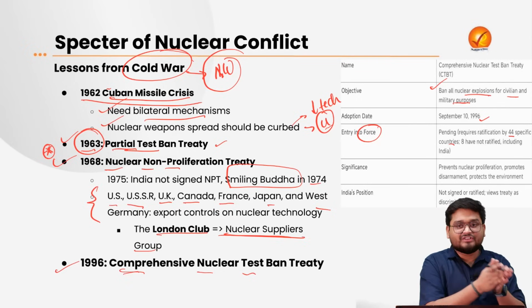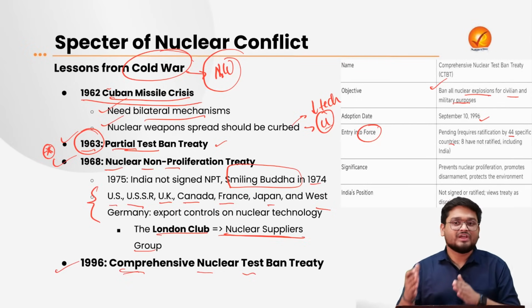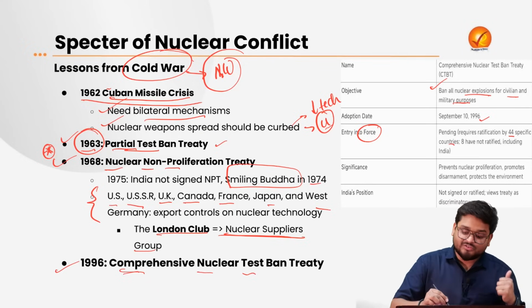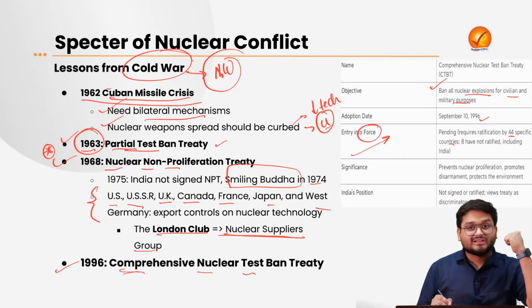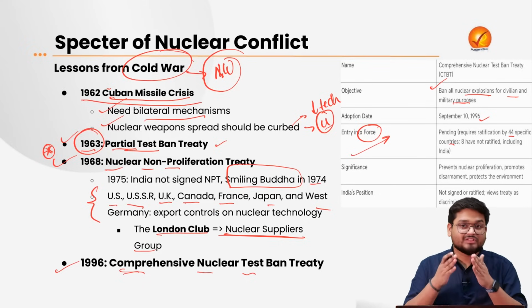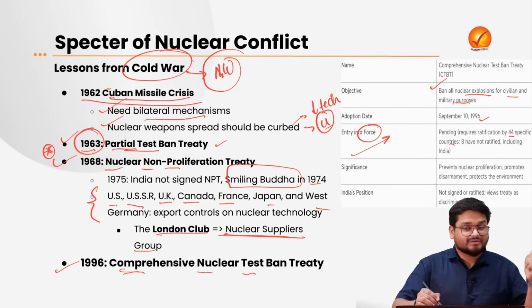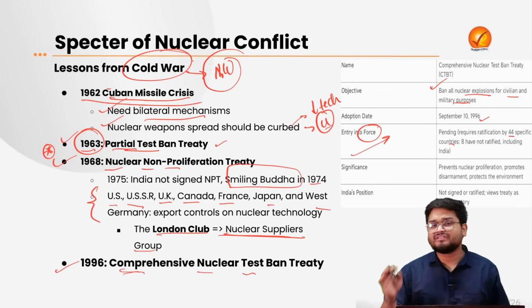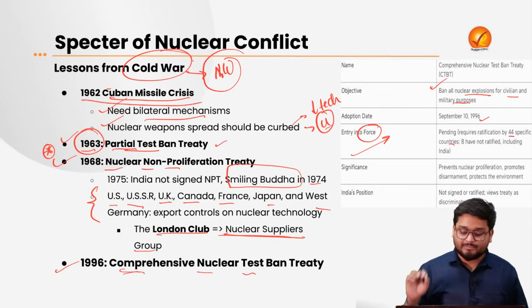As we saw in the very first slide, there are around 8-9 countries which have nuclear weapons in the world as of now. All of those countries must be signatories to this CTBT, and only then will this treaty come into place. But India and the other 7-8 nuclear states did not become a part of this treaty.